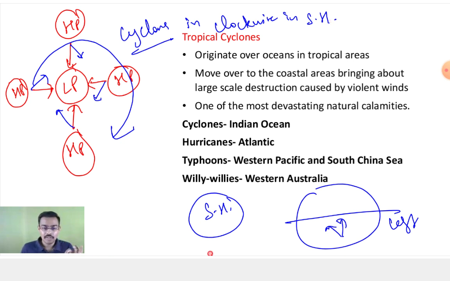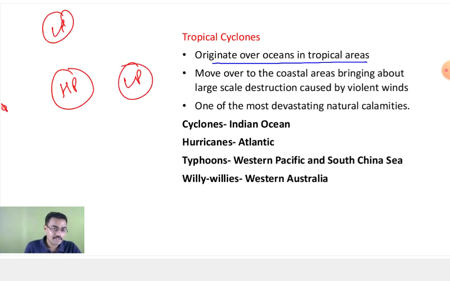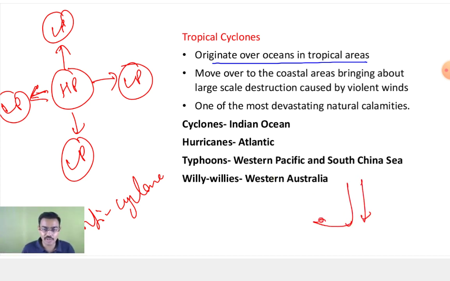चलो अब बात करते हैं. Now let's talk about the tropical cyclones. It originates over the oceans in the tropical areas. High pressure can also be surrounded by low pressure. Yes. You have the high pressure surrounded by low pressure. So that is what we call the anticyclone. The air will move away, high pressure to low pressure. The air is subsiding and moving in all the directions. It is coming from above and moving in all directions. That is what we call the anticyclone.